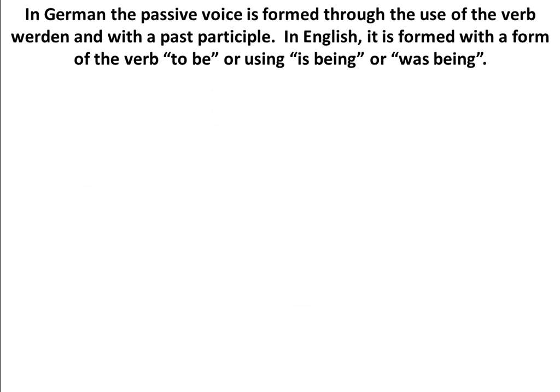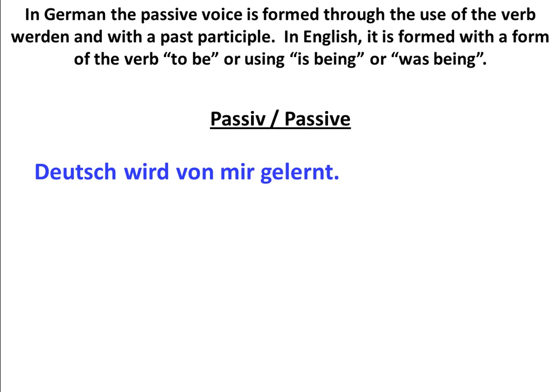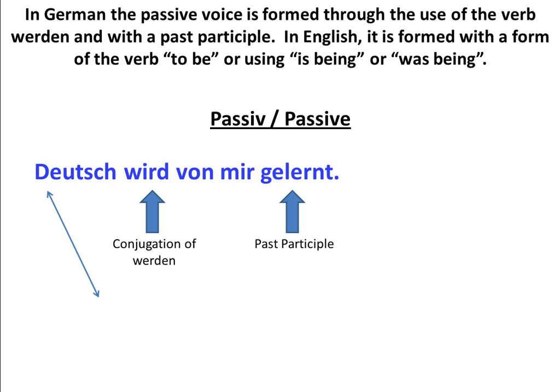In German, the passive voice is formed through the use of the verb werden and a past participle. In English, it is formed with the verb to be, as in is being or was being. When you use it as to be, that's called the statal passive voice. So, Deutsch wird von mir gelernt. Here we have the conjugation of the verb werden that we need, and here we have the past participle gelernt.